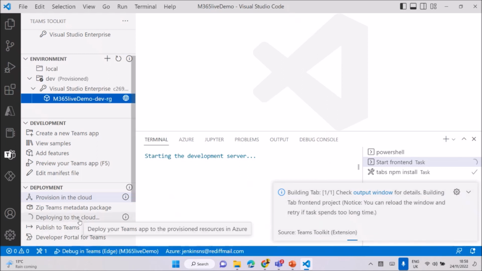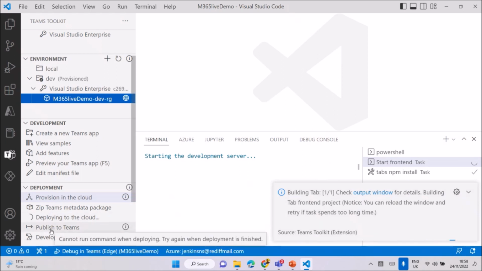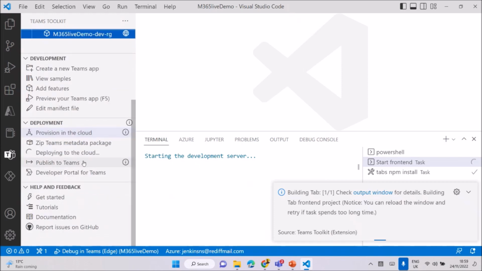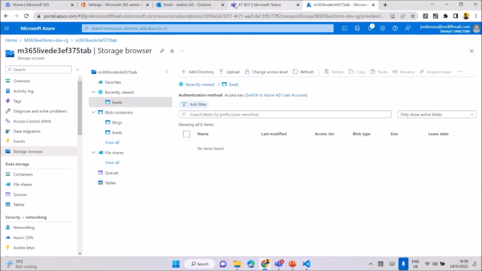Once you're done with the deployment, you need to publish to Teams. Try again when the deployment has finished, otherwise it will not work, because the reference will only be there after deployment. After deployment is completed, you need to click publish to Teams. Once you've done that, you can see the application here.